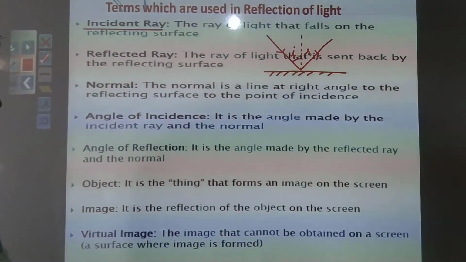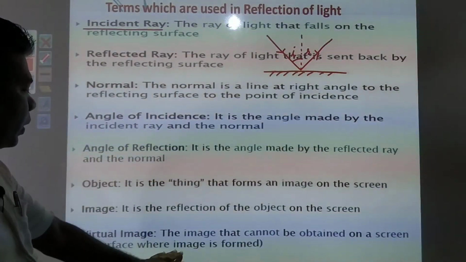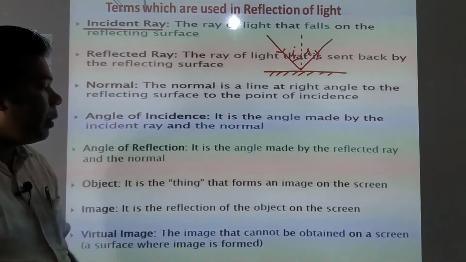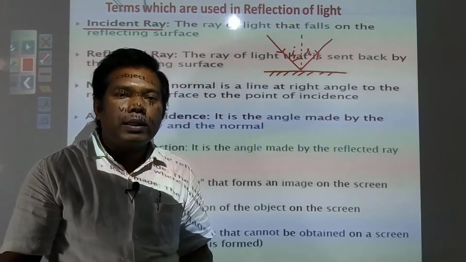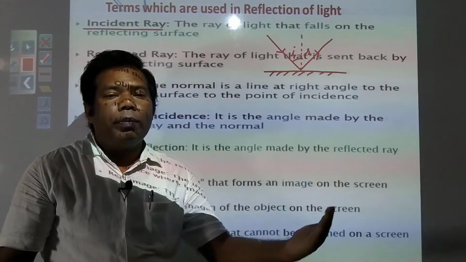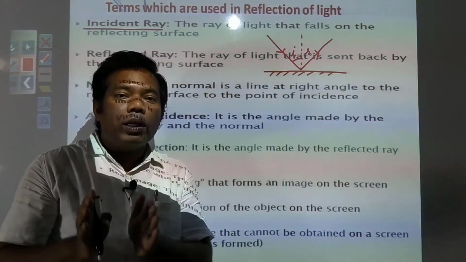Virtual image is the image that cannot be obtained on a screen or surface where the image is formed. Suppose in a plane mirror you watch yourself, that is called a virtual image, because that cannot be obtained on a screen.